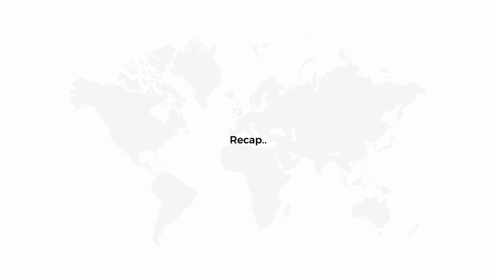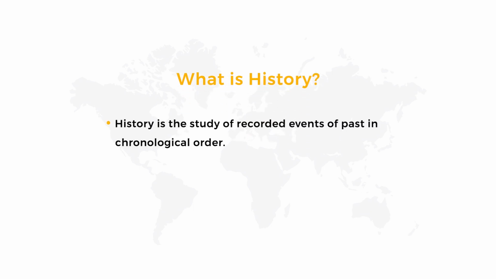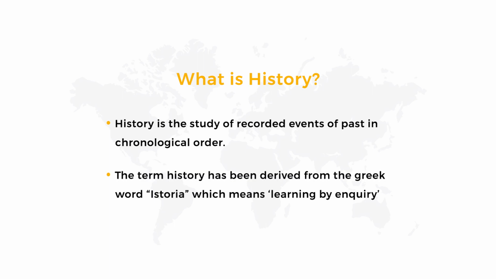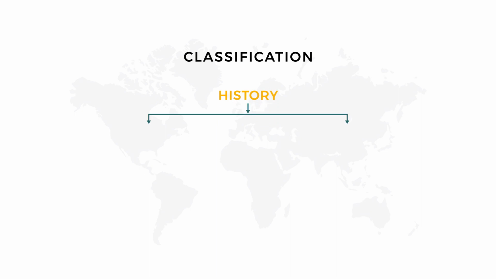First point is, what is history? History is the recorded events of the past in chronological order. Where does that word come from? Historia. That word comes from the Greek language. That means the word historia means learning by inquiry. Very good.